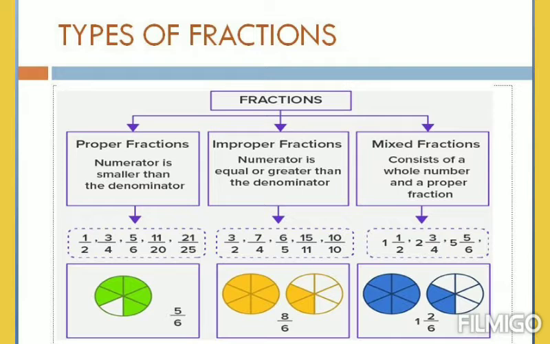Next is mixed fraction. It is a combination of a whole number and a proper fraction. For example, 4 and 7 by 9. Here 4 is the whole number, 7 by 9 is the proper fraction. Proper fractions are lesser than a whole, whereas improper and mixed fractions are more than a whole.